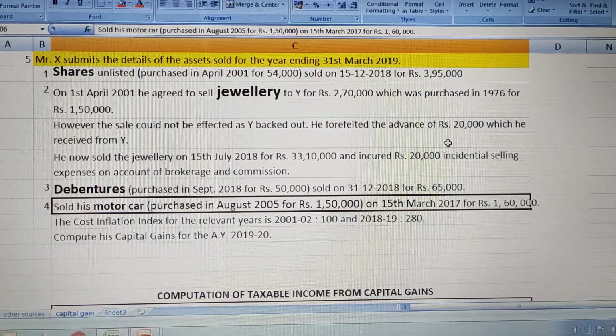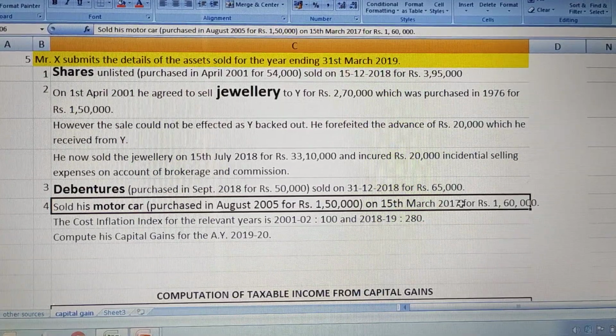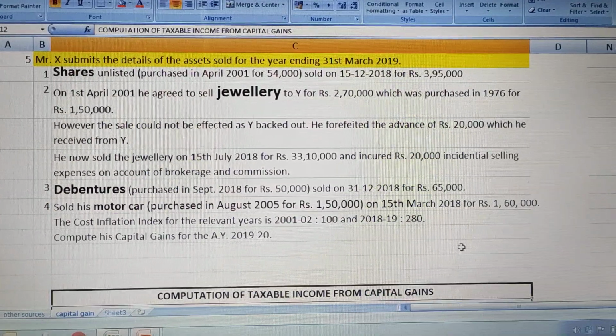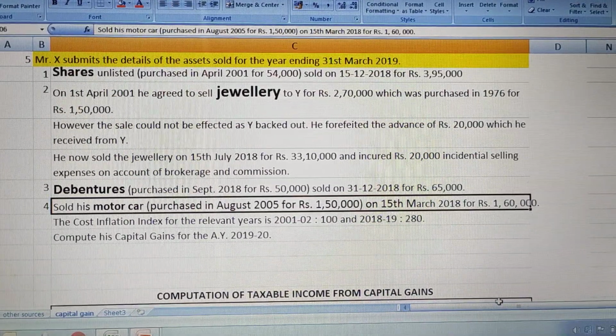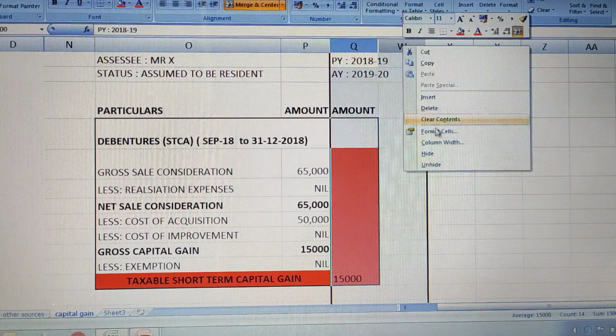I think there is a confusion in the date, it is 2018 I guess. Okay, 2018 for rupees 1,60,000. So let us see the calculation. Car they have given, right?